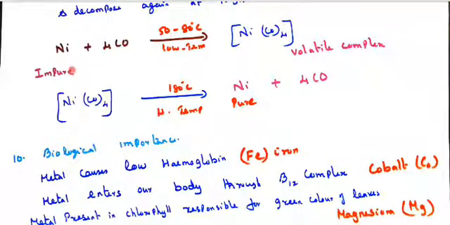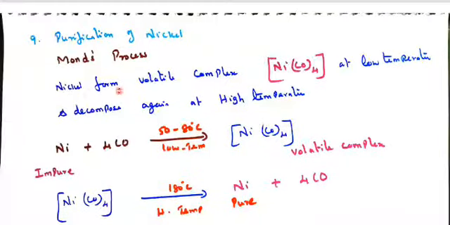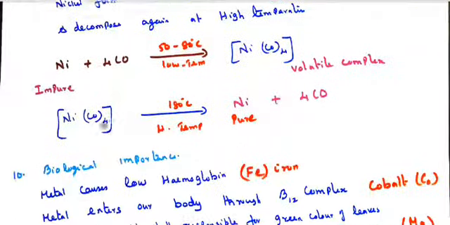So impure nickel is converted to pure nickel by treating with carbon monoxide at low temperature, forming a volatile complex. At high temperature, the volatile complex decomposes to give nickel in a pure state. Nickel forms volatile complexes at low temperature and decomposes at high temperature. After decomposition, the impure nickel is obtained in a pure state.